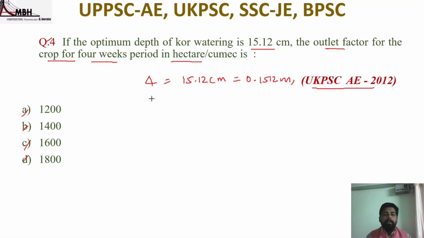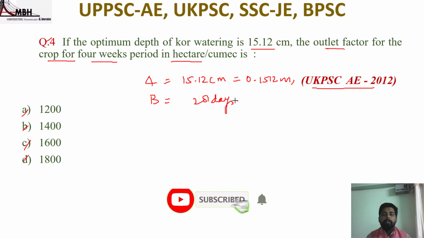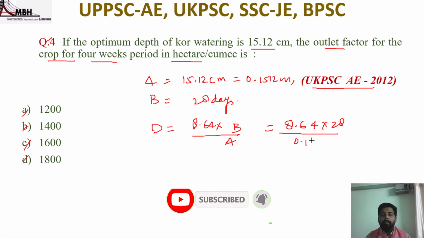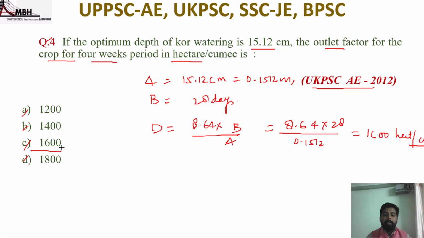So B, that is 4 weeks, is 28 days, and we have to find the outlet factor, that means duty. So duty is equal to 8.64 into B upon delta. That means 8.64 into 28 upon delta, that is 0.1512. Solving this, the value will come 1600 hectare per cumec. That means option C is correct.